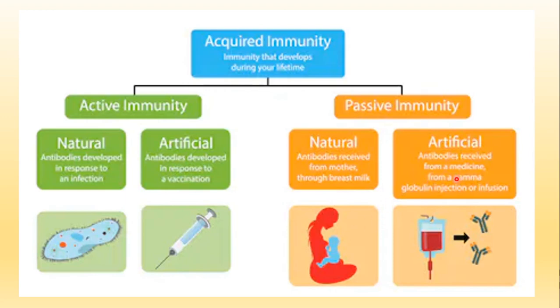Artificial type is when some antibodies, those protein structures, are injected into the body artificially when we suffer from some problems, mostly when we suffer from some injury or snake bite and venom has entered the body.